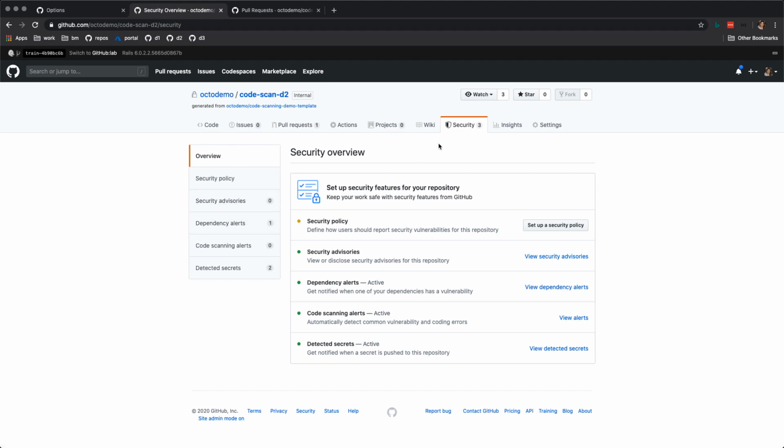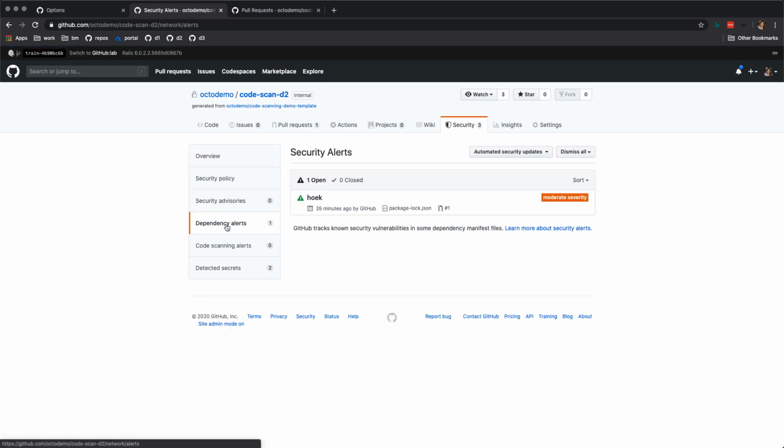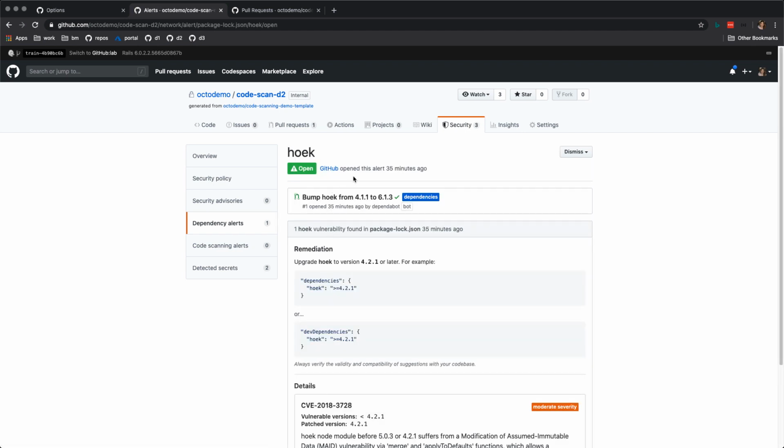So I'm in the security tab, and I can see that I already have a dependency alert in here. So what does this mean? Okay, I can see that I have a dependency on package name hook, and that I'm using a vulnerable version of 4.1.1, and that the first remediation was introduced in 4.2.1. So I can update to a non-vulnerable version of this.